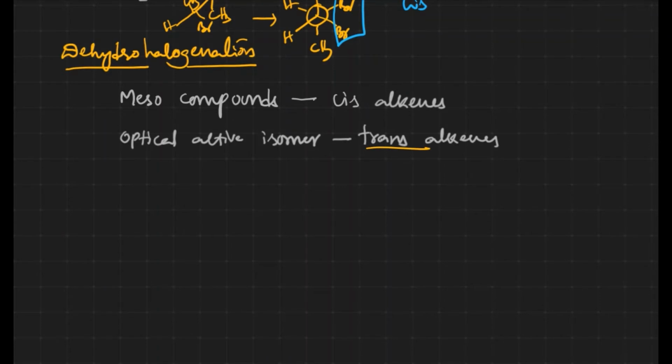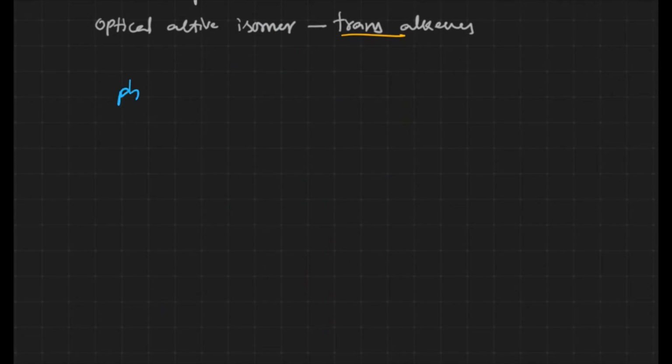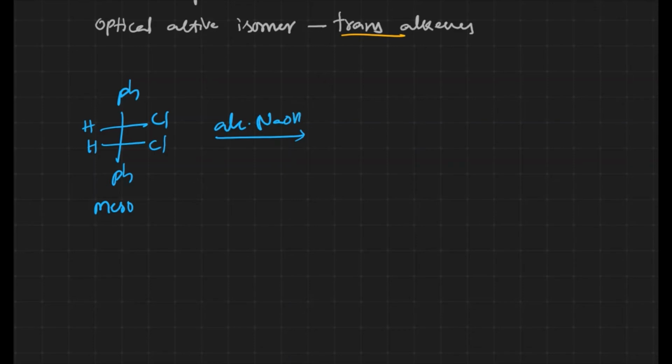Let me take an example based on that so you can understand. This is the meso compound, and on dehydrohalogenation in the presence of alcoholic NaOH or KOH, what will we get? We'll get cis alkenes.